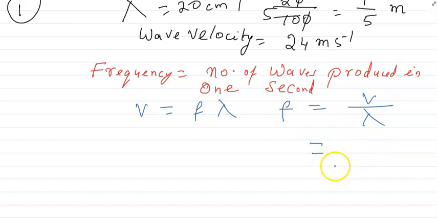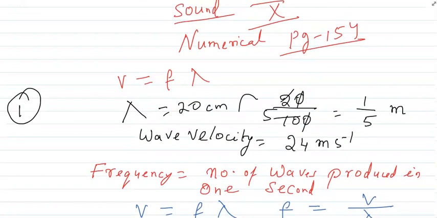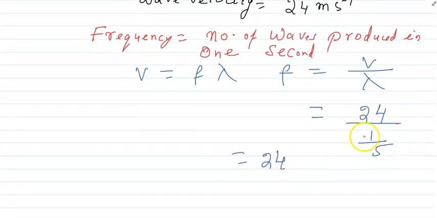So what is the V? V is how much? 24. Great. And what is the lambda? Lambda is 1 by 5. That means 24. Tell me. Lambda is 1 by 5 because lambda means wavelength. See, I have written 20 centimeter. So centimeter we have converted to meter. That means what? 1 by 5. Alright. So we are just putting the value. So 24 divided by 1 by 5. That means 24 into 5.